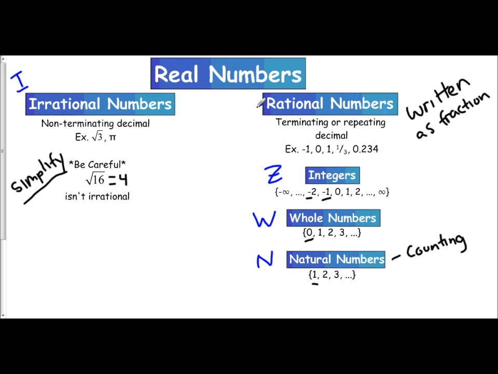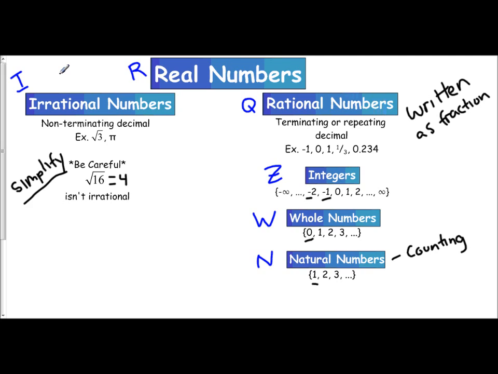Rational numbers is not a capital R. Those are our real numbers. Rational numbers are Q. So we have our symbols. We use capital N for natural, capital W for whole, Z for integer, Q for rational, I for irrational, and we use capital R for real.